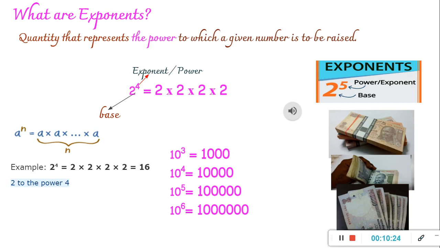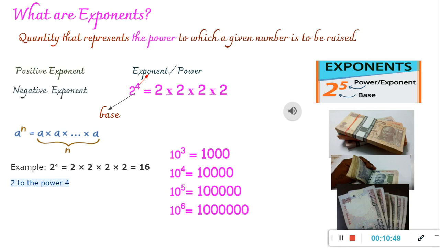Now you might be thinking, till now, whatever examples we considered, we have been considering very big numbers, right? So how do we represent smaller numbers? Basically, when we talk about exponents, we can have two categories of exponent, positive exponent and negative exponent.